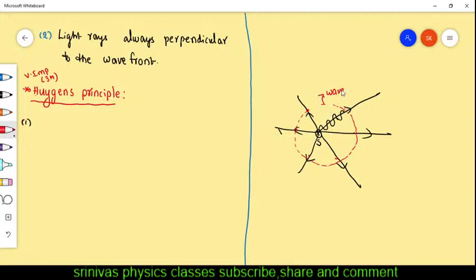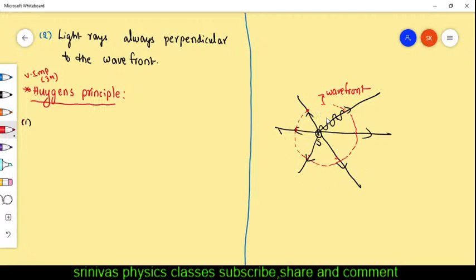If the source is a point source and you join all the points, you get a circle in 2D, but in 3D it is a sphere.